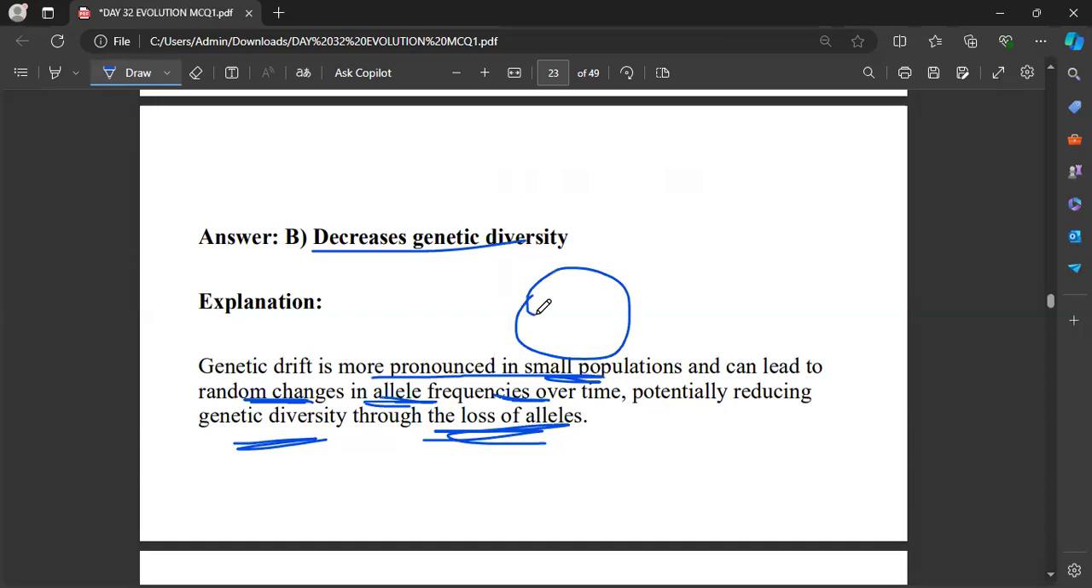In a smaller population, there is random mating between all the individuals for a longer period of time. With random changes in a smaller population, definitely there will be a loss of genetic diversity.